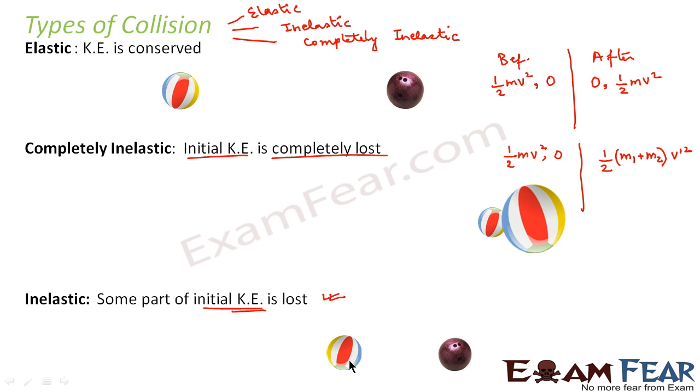So in this case, what happened? Initially for the first ball it was half mv square, for the second it was 0. After the collision, the first ball also moved with some velocity, say v1 square, and the second ball also moved with some velocity, say v2 square. So I hope you are now clear with the three types of collision: elastic, inelastic and completely inelastic. In elastic collision, kinetic energy is conserved. In completely inelastic, kinetic energy is completely lost and both the bodies start moving together. In inelastic, some part of the initial kinetic energy is lost.